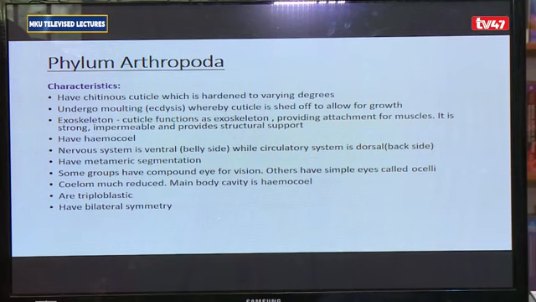They have a nervous system that is found on the ventral side or belly side, and the circulatory system is found on the dorsal side, which is opposite of what the higher animals have. They have metameric segmentation. In terms of vision, some groups have got compound eyes, some groups have got simple eyes, and the simple eyes of arthropods are called ocelli. They have a coelom, which is reduced. They are triploblastic. They have bilateral symmetry.